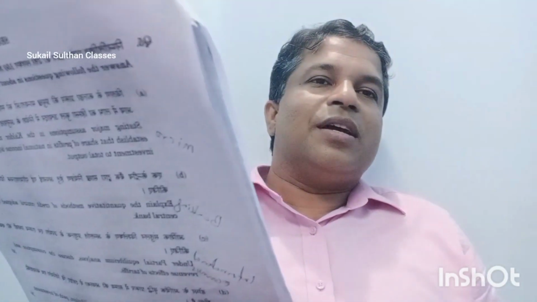Next, question from macroeconomics, question number 4. What will be the shape of the aggregate supply curve in the classical and Keynesian models? Give a detailed explanation. Again, a static question from a static topic, directly from our classroom.